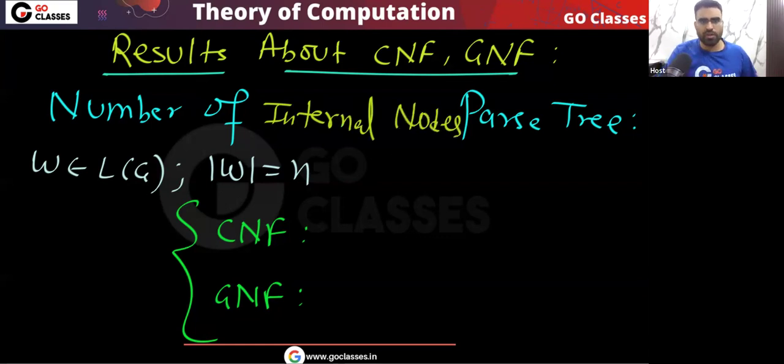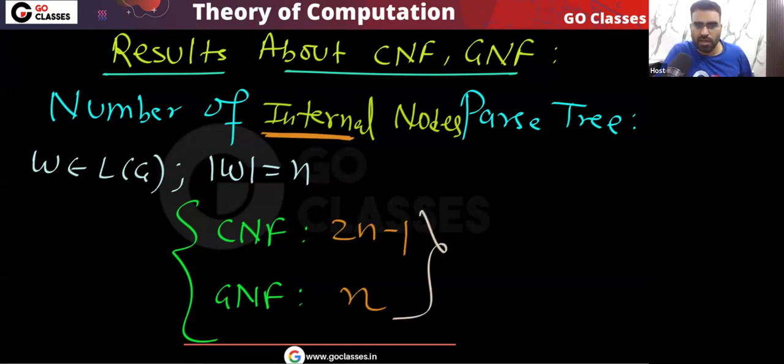What will be the number of internal nodes? I am asking only about internal nodes. So you tell me, in CNF the number of internal nodes will be 2n minus 1. In GNF the number of internal nodes will be n. Okay, yes or no? And tell me, what about the number of leaf nodes?